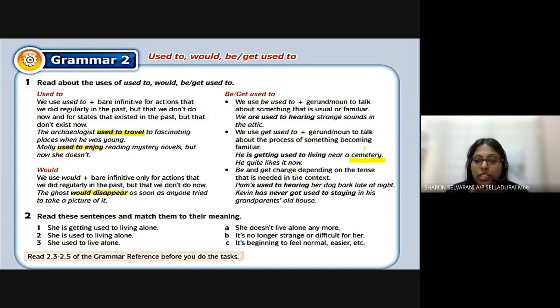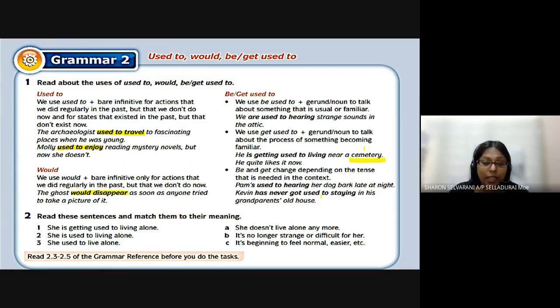Be and get change depending on the tense that is needed in the context. Pam's used to hearing her dog bark late at night. Kevin has never got used to staying in his grandparents' old house. Like Pam, she is used to hearing the dog bark. And Kevin has never got used to staying in his grandparents' old house. That means now he's still staying there, but he still feels it is uncomfortable.